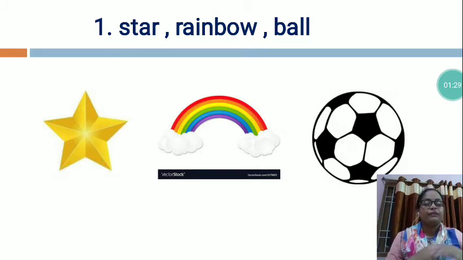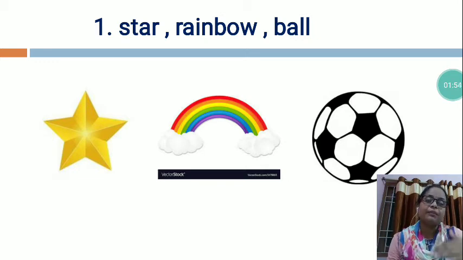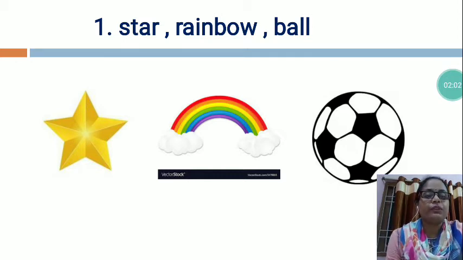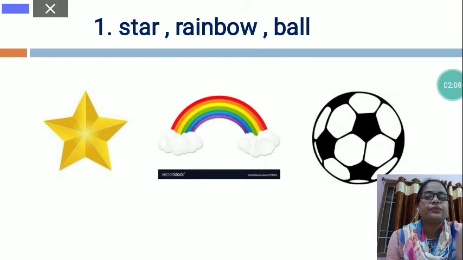After rain, when the sky is very clear, sometimes you can see a rainbow in the sky. It looks very beautiful. So both are natural things, but the ball is an artificial thing. Star and rainbow both are made by God, but the ball is made by man. So ball is an artificial thing. So which one is the different? Ball is the different. So what we will do? We will circle ball. Now the next is